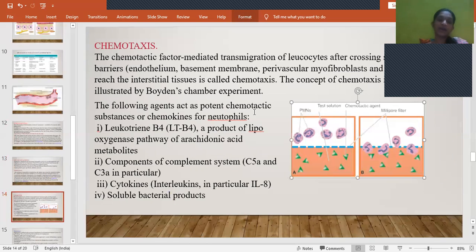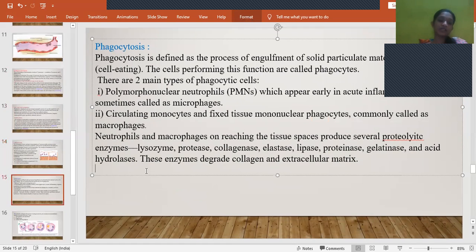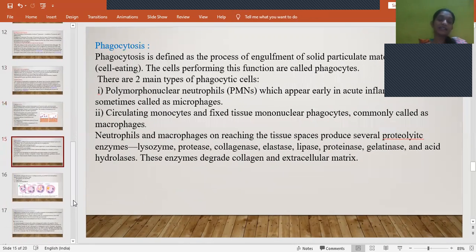So what are the potent chemotactic substances? For neutrophils, they are leukotriene B4, C5a and C3a, cytokines like interleukins, TNF alpha, and soluble bacterial products. These will act as chemotactic components. And then the step is followed by phagocytosis. It is defined as a process of engulfment of solid material, also called cell eating.